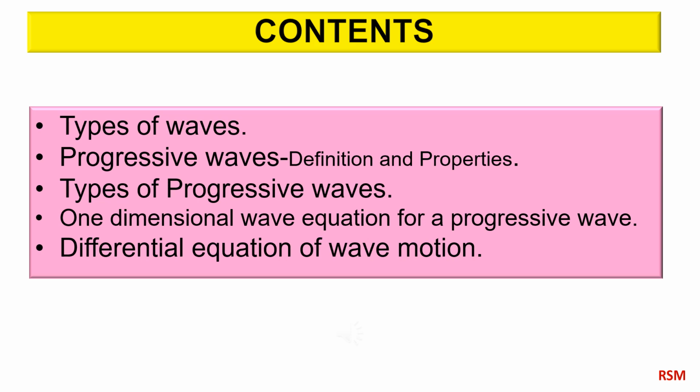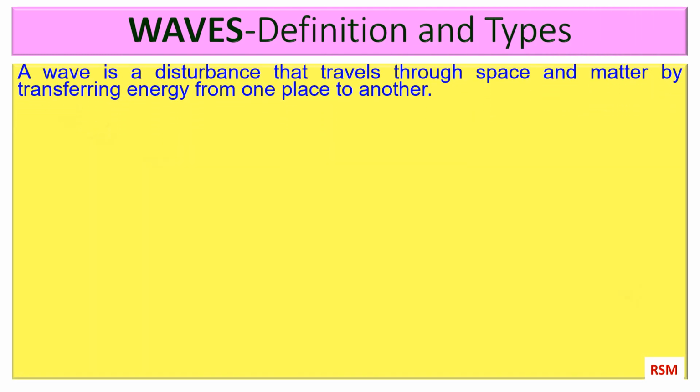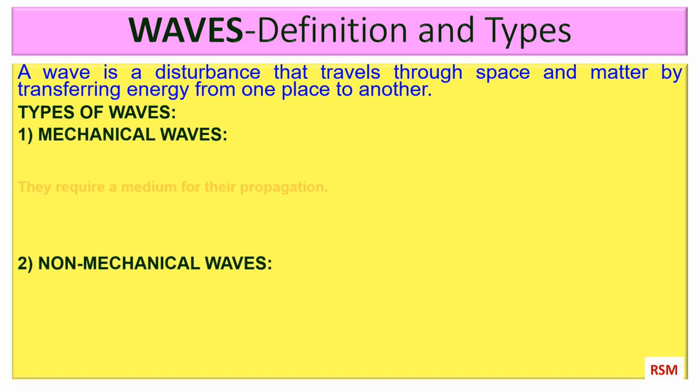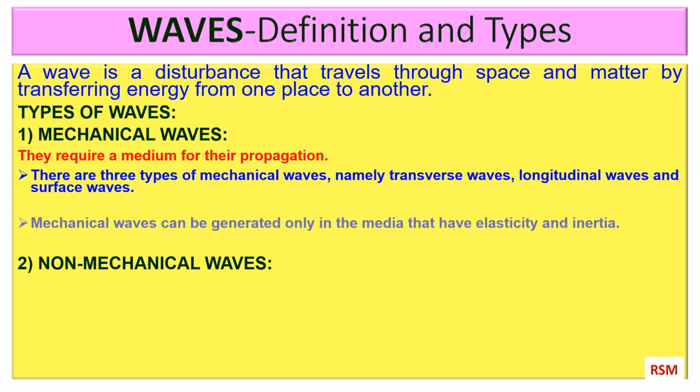The contents shown here are explained in this video. A wave is a disturbance that travels through space and matter by transferring energy from one place to another. There are two types of waves, namely, mechanical waves and non-mechanical waves. Mechanical waves require a medium for their propagation. There are three types of mechanical waves, namely transverse waves, longitudinal waves and surface waves.